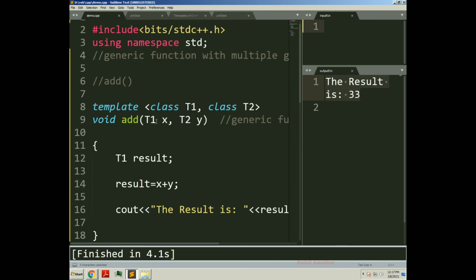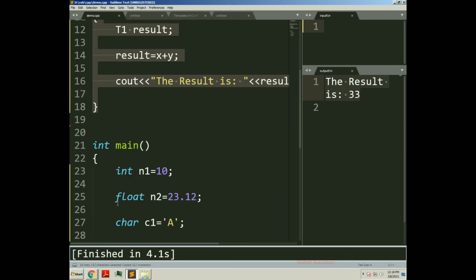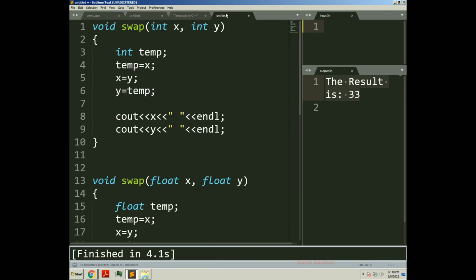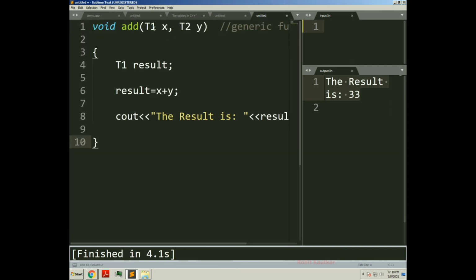So the compiler created the copy of this function for this call, where T1 is integer and T2 is float, and result will be of type T1. T1 is integer. That's why we are getting 33, not point something, because result is of type integer.